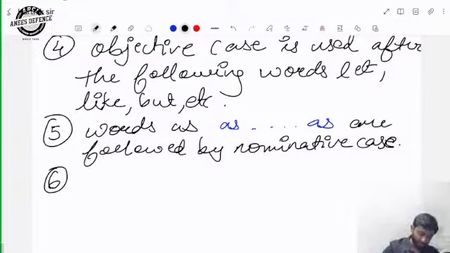We will go with the sixth rule. The sixth rule is one of the most important rules. Sixth and seventh rule. Why? Because in the English language, obviously, and second, I personally believe, we are becoming an officer. I will explain how later. First, we will see the rule.